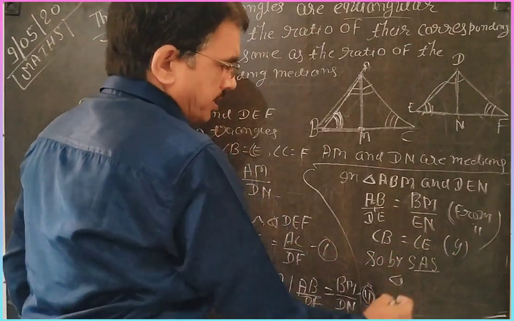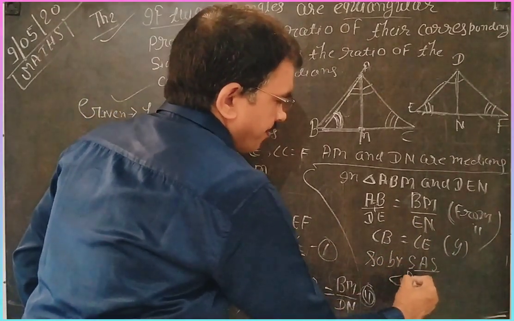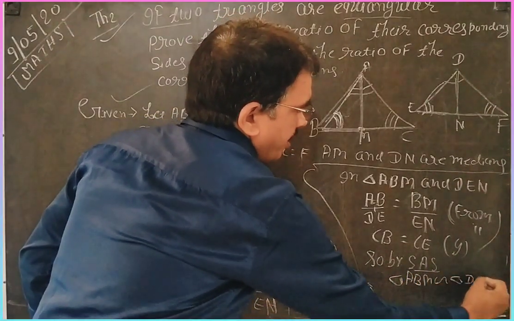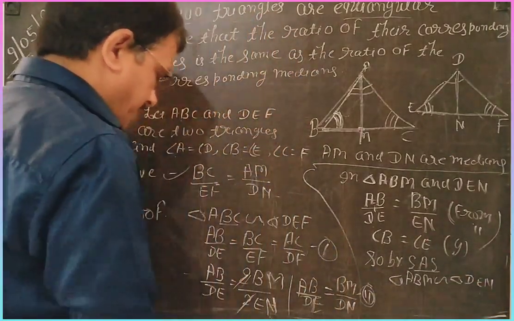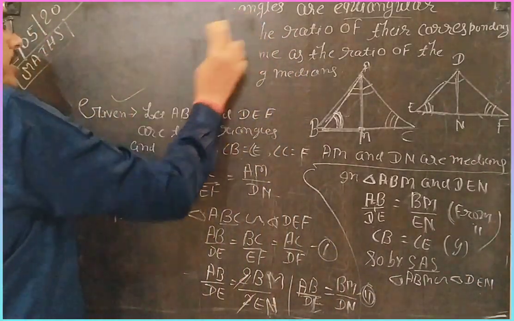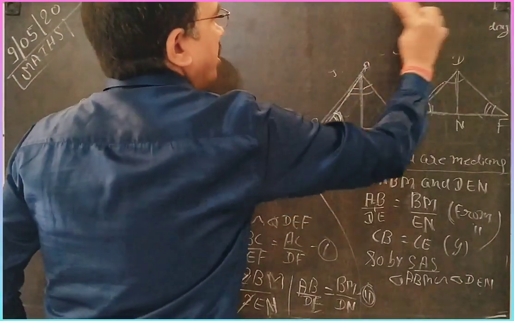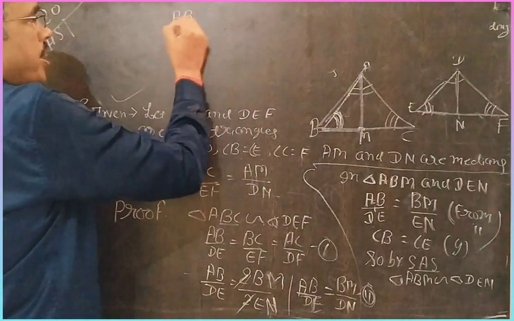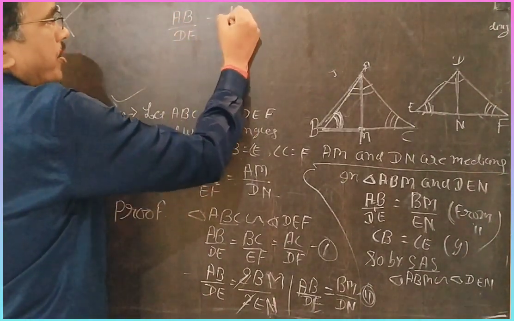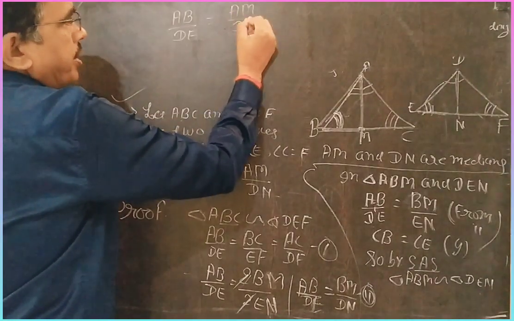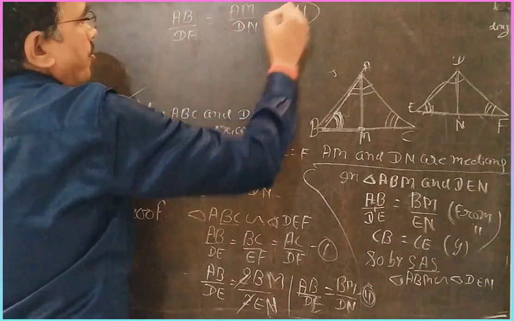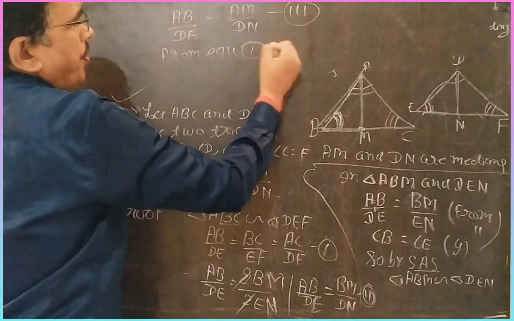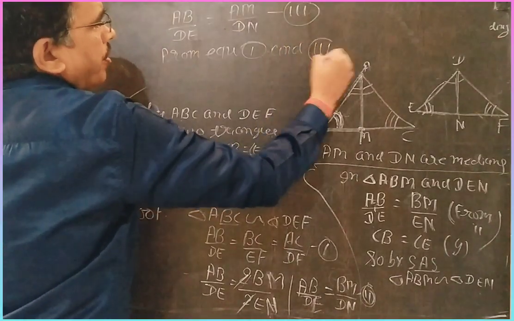So triangle ABM is similar to triangle DEN. If these two triangles are similar, then their corresponding sides are in the same ratio. So you write AB by DE is equal to AM by DN. It is equation third. From equations first and third, what do we get?